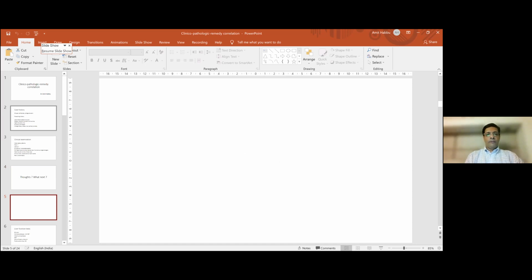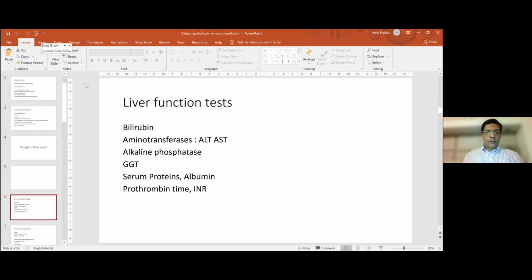Okay. So when we come to LFT, typically these are the LFTs that we get done: bilirubin, aminotransferases, that is alanine and aspartate transaminase.